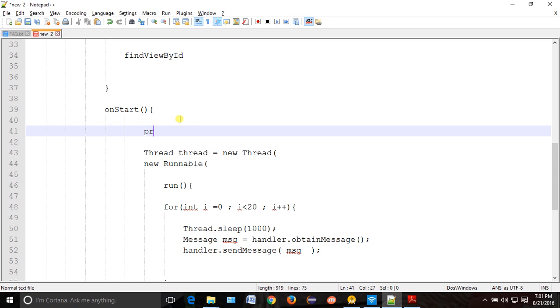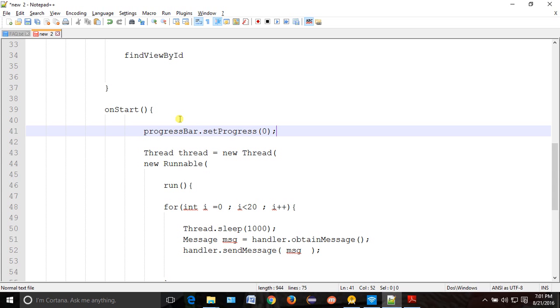So you will write progressBar.setProgress and make it 0, just before starting our thread.